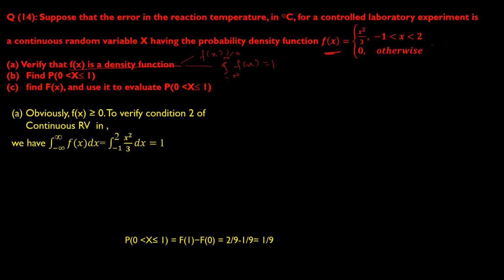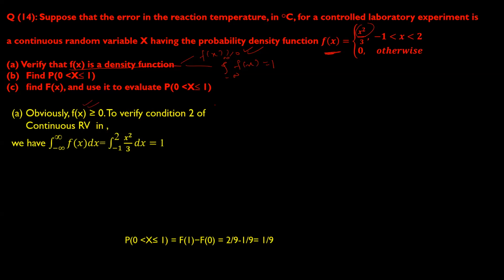See, between -1 to 2, you put any value here, you always get a positive number. So this condition will definitely be satisfied because you have x square. Even if you put -1 here, it becomes a positive number. Or you put a positive number, it remains positive. So this condition anyway holds good.